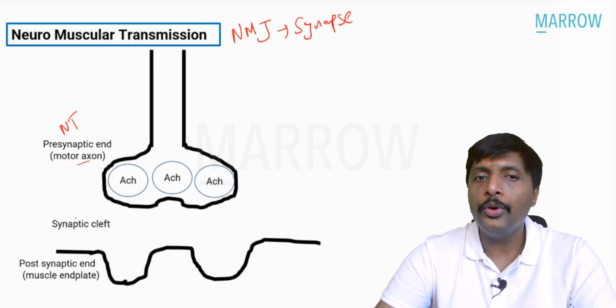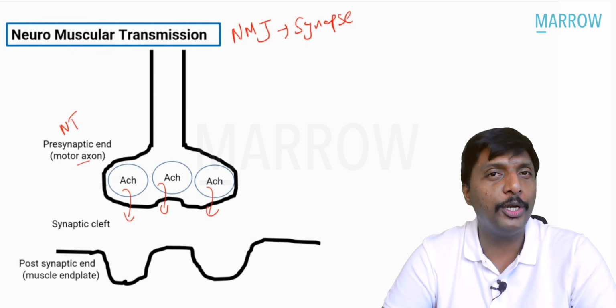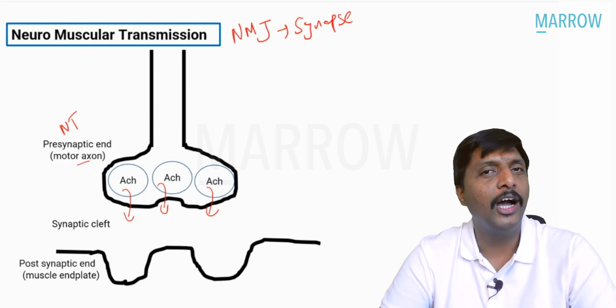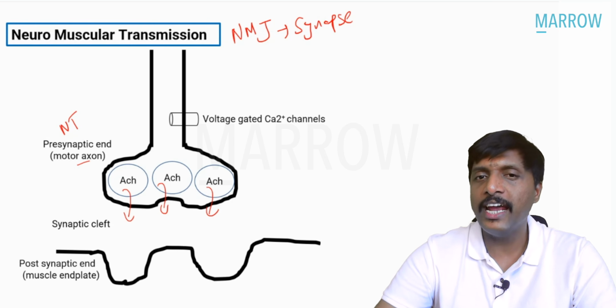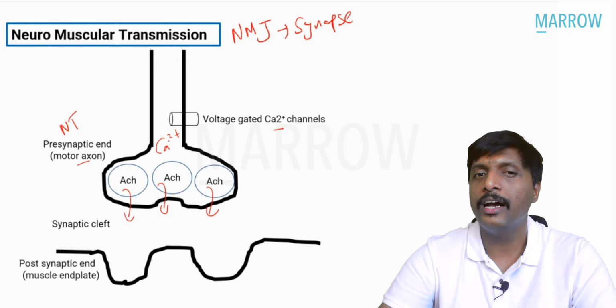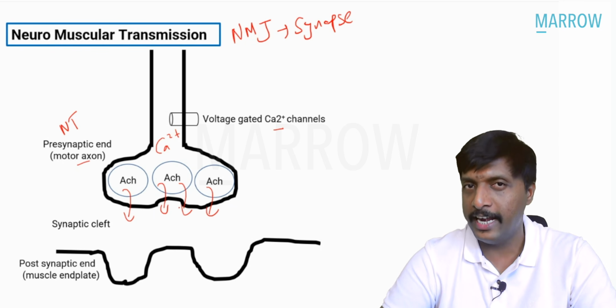If you want to release this neurotransmitter acetylcholine by exocytosis, as I told you in the first question, what you need is calcium. How does calcium come? Through a calcium channel, a voltage-gated calcium channel. Calcium comes inside, first step. Acetylcholine comes out, second step.